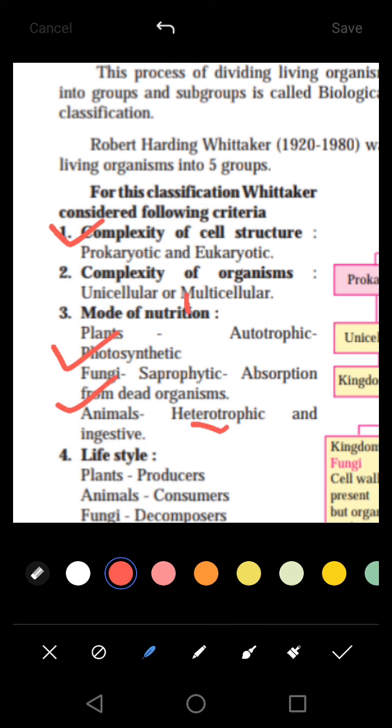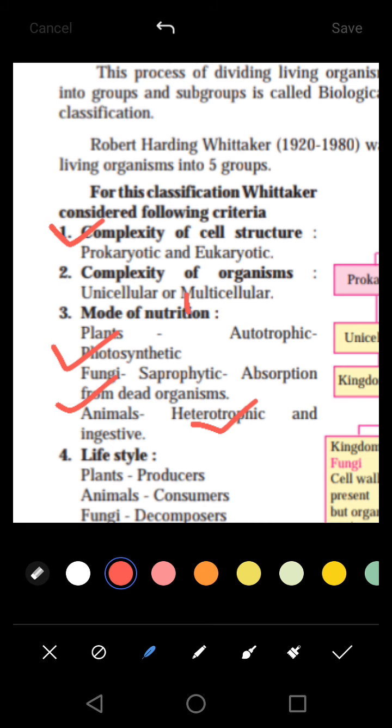Next is animals, which are heterotrophic and ingestive, which are dependent upon other organisms for their food. It may be vegetarian, or it may be non-vegetarian. Any kind of food it can eat, but it is dependent upon other organisms. So this is called heterotrophic. It is dependent on different types of organisms.